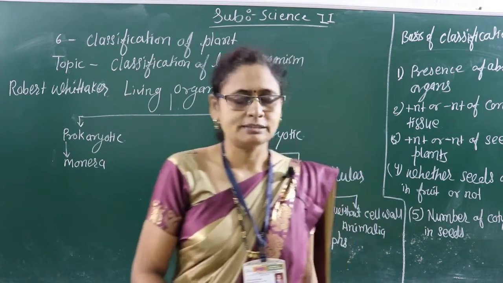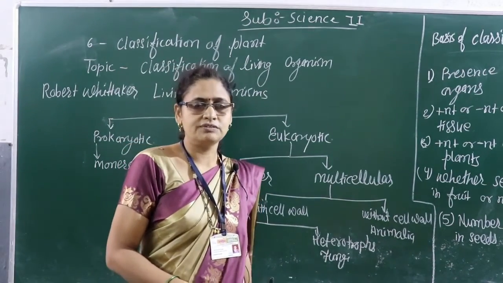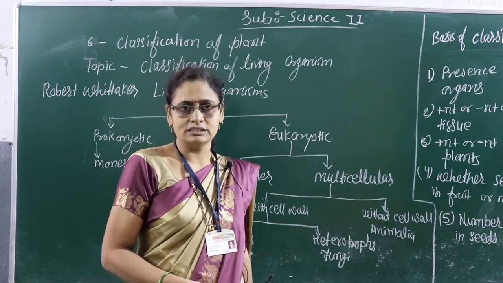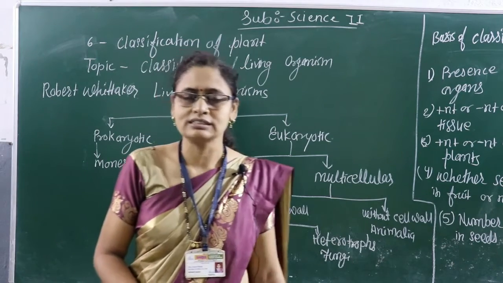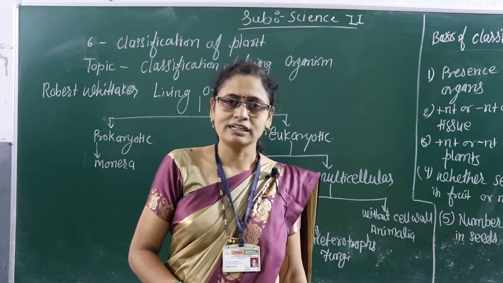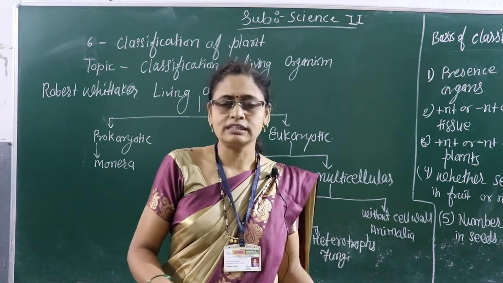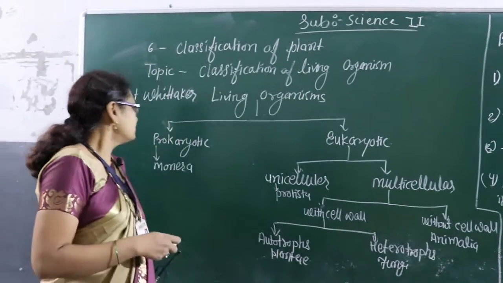So first of all, I will explain how we can divide living organisms. All of you know that in living organisms we keep plants and animals. Robert Whittaker is the scientist, or botanist, who gave a classification of living organisms, and he divided all living organisms into 5 kingdoms. So first of all, we will see those 5 kingdoms.